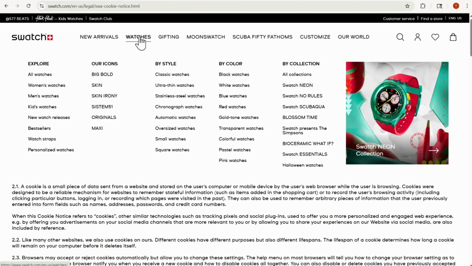Let's say, for example, and I don't know this for a fact, the watches that Swatch offers, like the women's watches, it may be they've provided a new option. It may be that the Swatch Neon collection wasn't offered last year. So they've changed a component of their site, which could influence how cookies operate on the site, right? The cookie that you offered for a watch from 2024 may not be the same cookie for the Swatch Neon collection because this is a new offering.